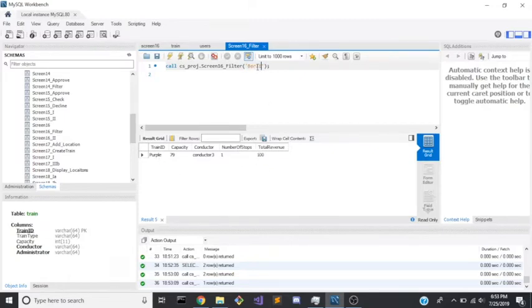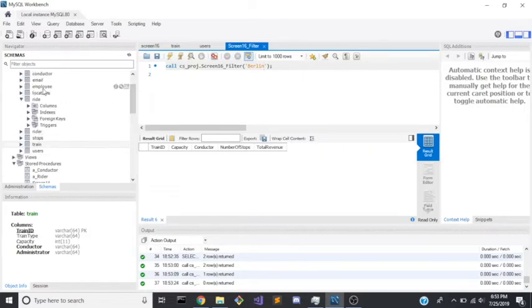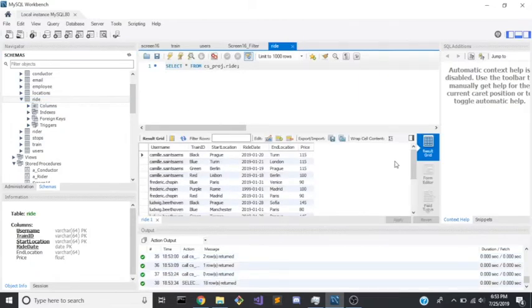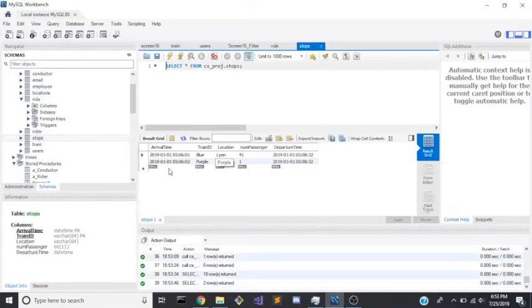No existing train contains Berlin. So when we run the screen filter Berlin, there will be no results. We can see this if we go to rides. Oh, well, there is a ride for Berlin, but there are no trains that stop at Berlin. As you can see, only purple and blue have actual stops.